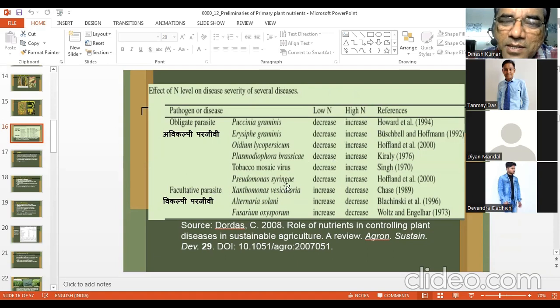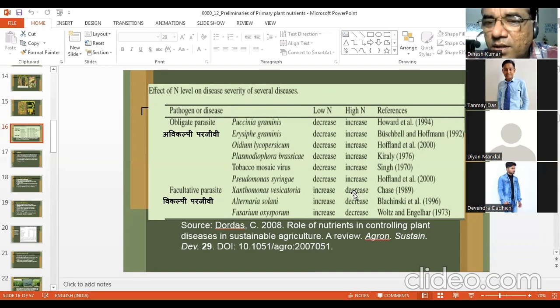So if one is expecting this kind of disease by Xanthomonas, then you need to increase the nitrogen supply. If you increase the nitrogen supply, the disease incidence will reduce. So it is not always true that if you increase the level of nitrogen in the soil, disease incidence will always increase. It is not true. Many times, by increasing the levels of nitrogen in the soil or supply of nitrogen to the plant, disease incidence can be decreased, as is the case of Xanthomonas vesicatoria, Alternaria solani, Fusarium oxysporum. These have been tested in different crops against different diseases.